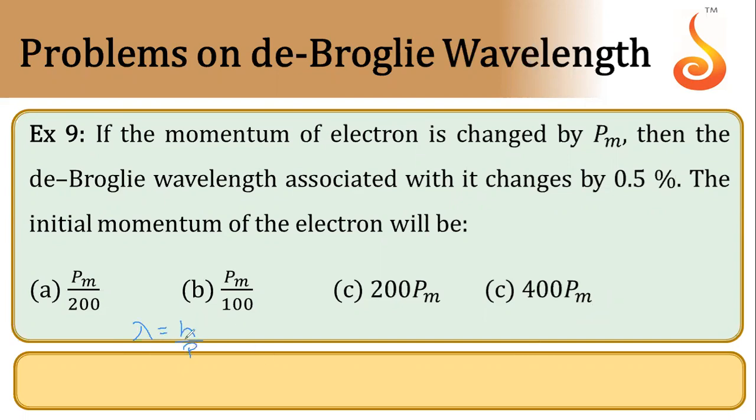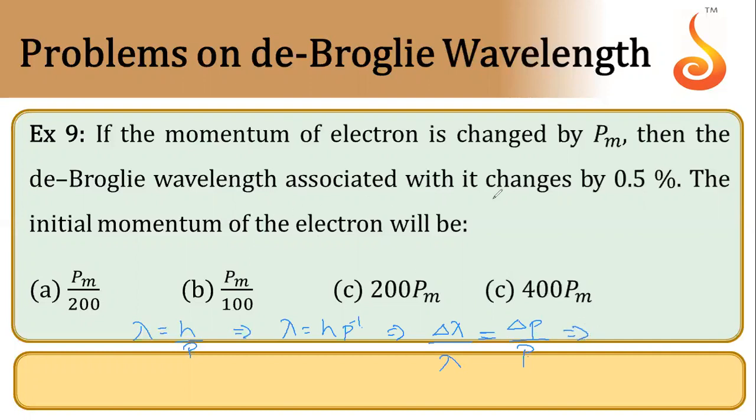Or we can write lambda is equal to h into p inverse. Or this thing you have remembered using when we used to do errors, that to find the relative error, delta lambda by lambda will be equal to delta p by p. h is a constant, so we need not write it here. And errors are positive, so it will be a positive value, delta p by p.